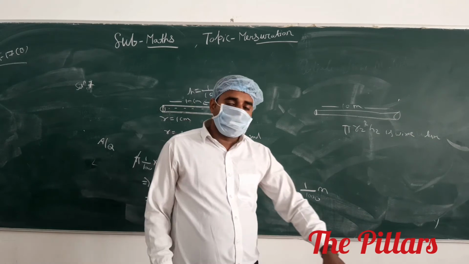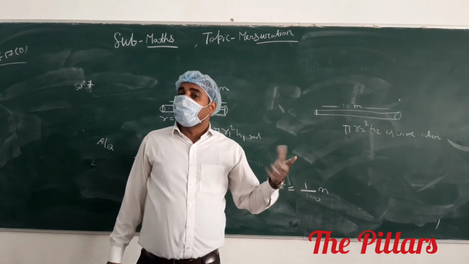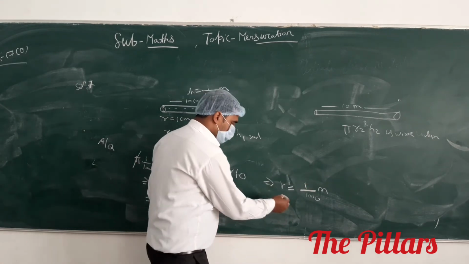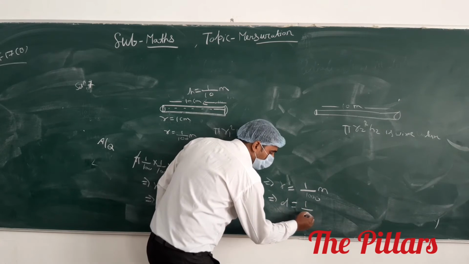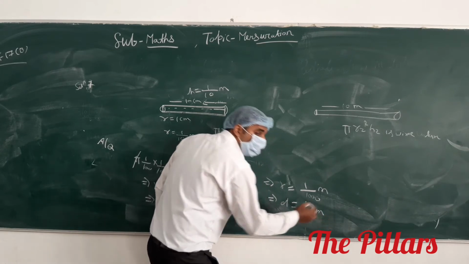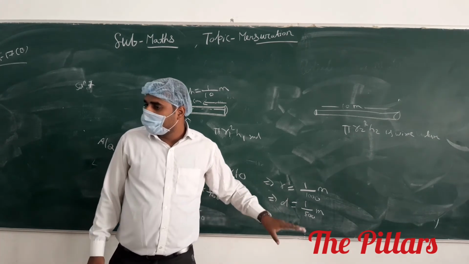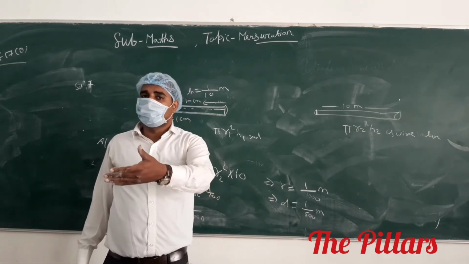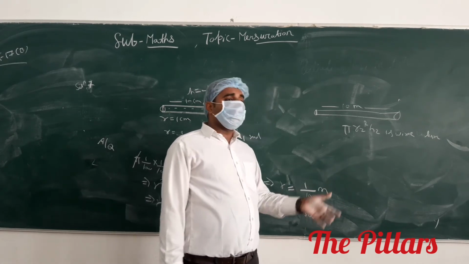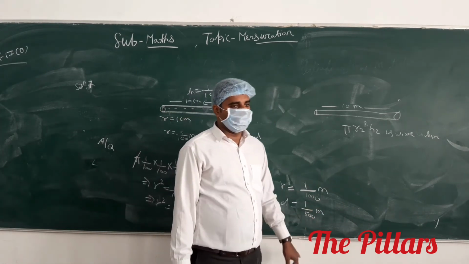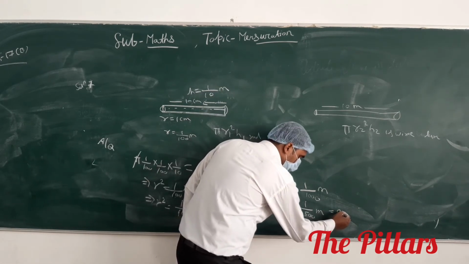And if you calculate the thickness, it means the diameter. You have to not divide it, you have to multiply here. Diameter equals to what? 2 times the radius. 2 into 1 upon 1000, this will be 1 upon 500 meter.